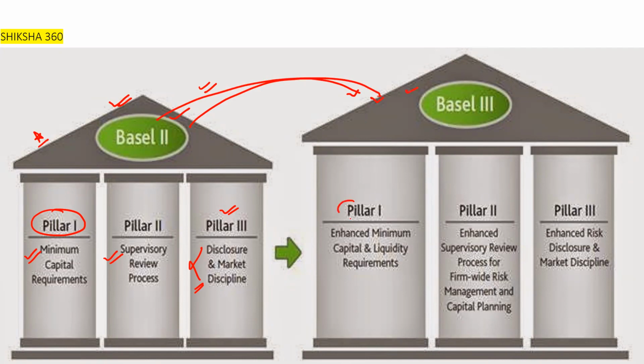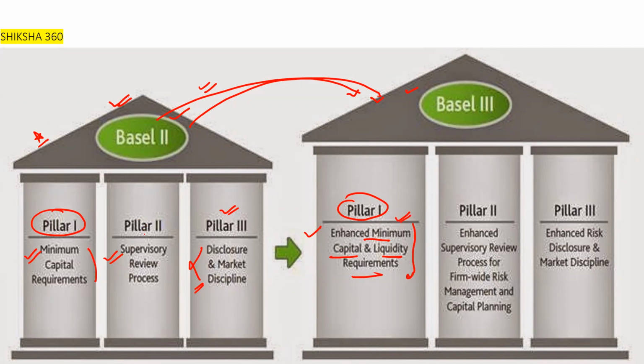So Basel 3, what does it say? Under pillar 1, minimum capital requirement, here they have enhanced minimum capital and liquidity requirements. This is because of the problem they faced in the previous guidelines, so they had to update the guidelines a little. Under Basel 2 to Basel 3, first they change pillar 1. Earlier we had minimum capital requirement; now we have enhanced minimum capital and liquidity requirements.